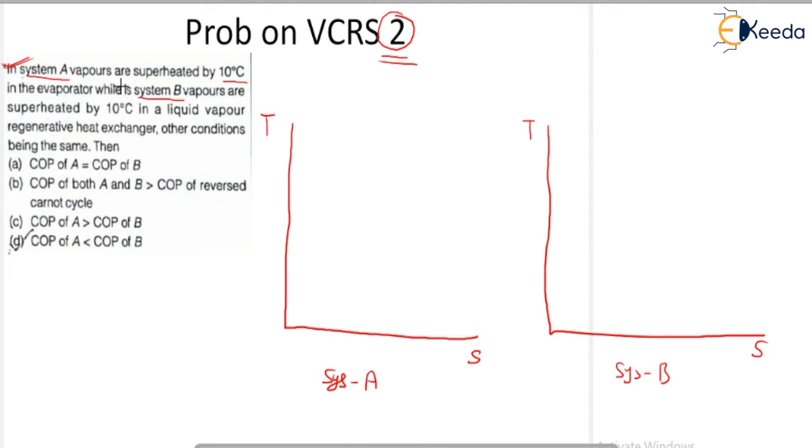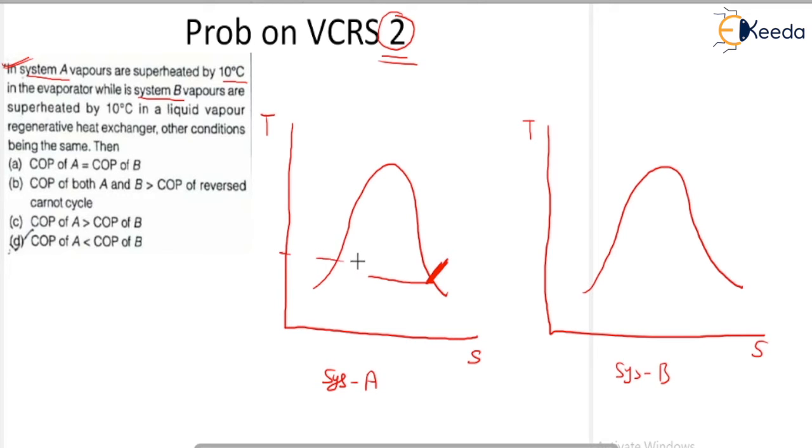And in system A, your vapor is going to be superheated by 10 degrees centigrade. This is your superheated region.